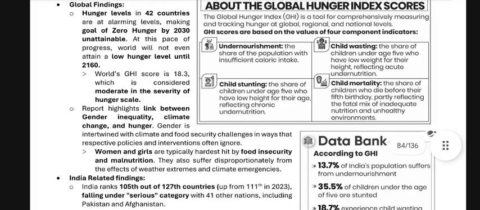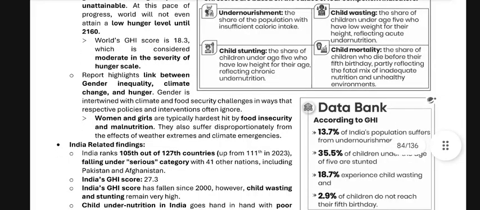The severity of hunger scale. The report highlights the link between gender inequality, climate change, and hunger. Gender is intertwined with the climate and food security challenges in a way that respective policies and interventions often ignore. Women and girls are typically hardest hit by food insecurity and malnutrition. They also suffer disproportionately from the effects of weather extremes and climate emergency.